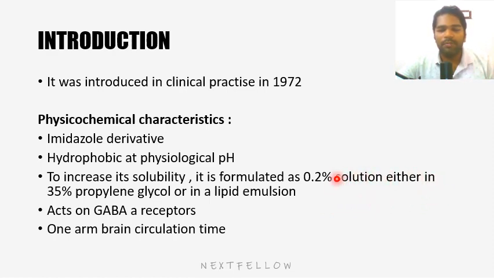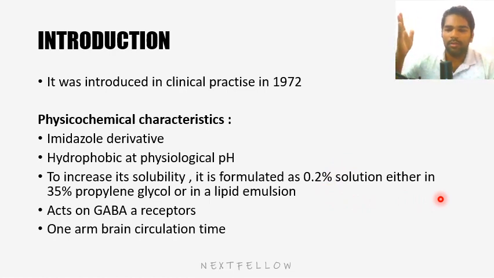The importance of this form is that it will cause severe venous irritation, so pain on injection will be severe in this form of etomidate. To reduce that pain on injection, they made etomidate into a lipid emulsion form. After it was changed to lipid emulsion form, the pain on injection drastically reduced. This is also an important MCQ point. I've seen questions like which causes the most severe pain on injection. The order is etomidate, propofol, then thiopentone.